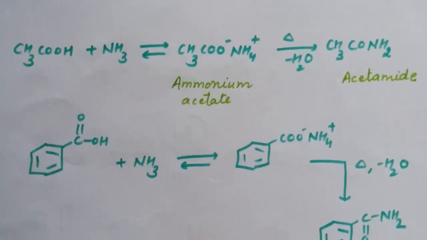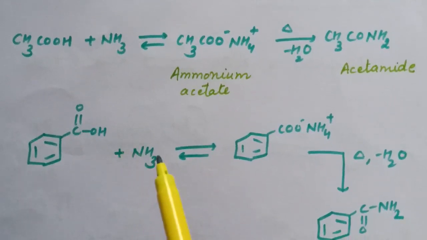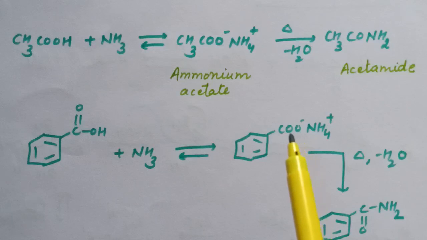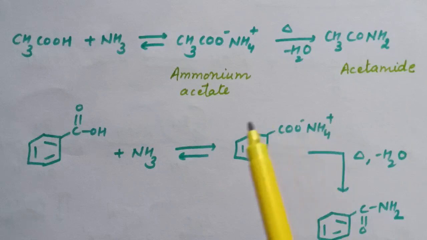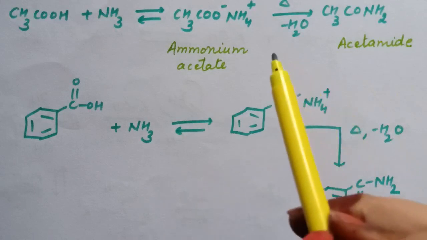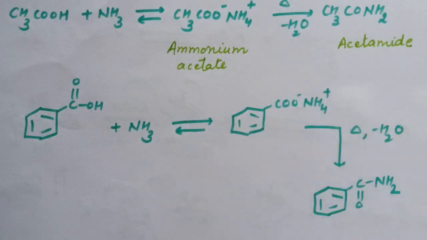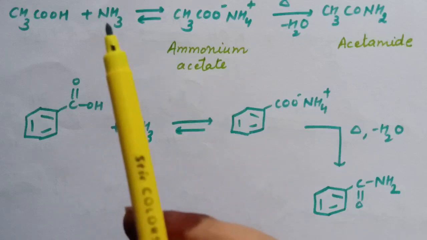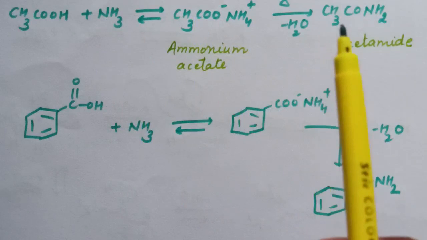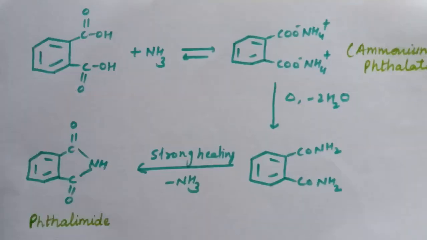Next example is if we treat benzoic acid with ammonia. So here ammonium salt of benzoic acid will form, and heating of this salt results in the formation of benzamide, that is benzene ring attached with CONH2, and the salt is ammonium benzoate. So reaction of carboxylic acid with ammonia results in the formation of ammonium salt, and which on further heating results in the formation of amide.